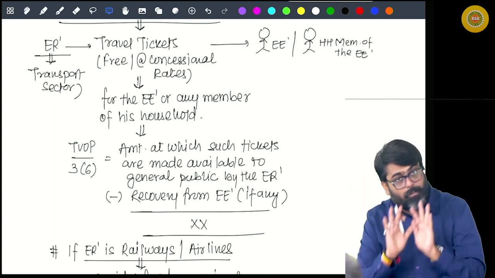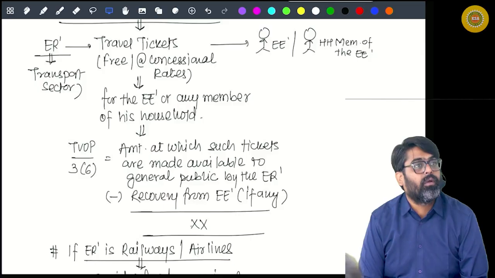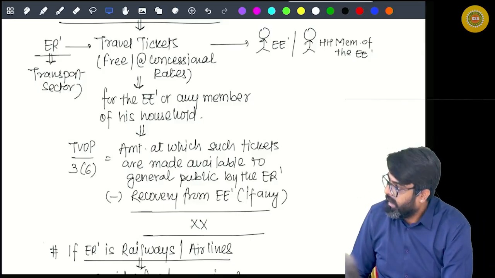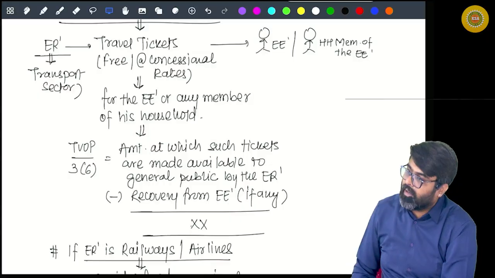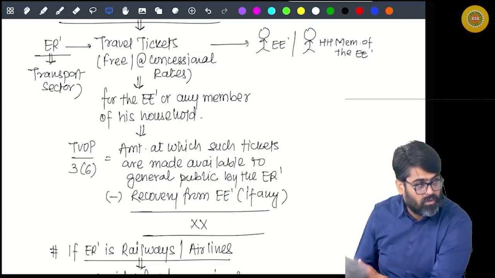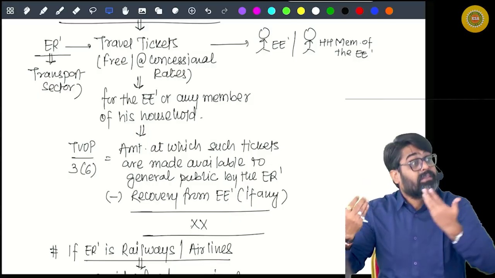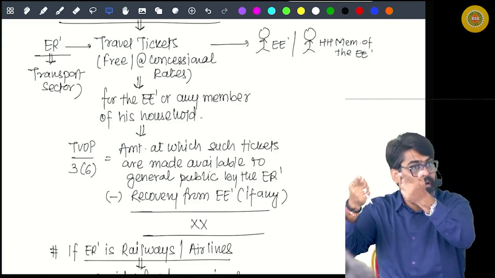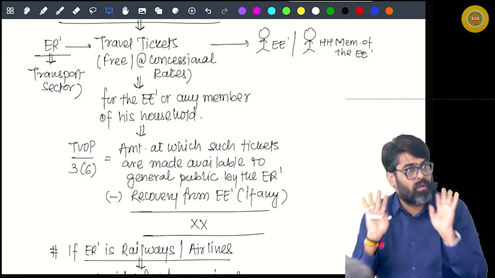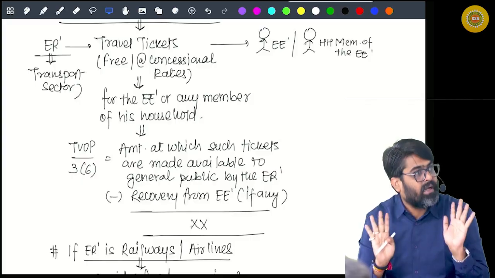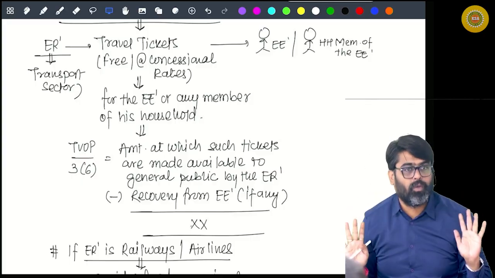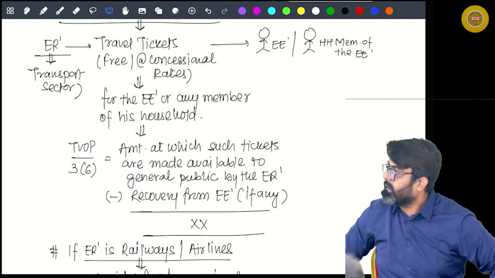So this is a personal benefit in the hands of the employee. How much amount will be taxable? The amount of the tickets charged by the employer from the general public should have been charged from you. Is the employer charging that amount? No. So that is your benefit minus the amount recovered from you. That balance amount will be taxable in your hands.